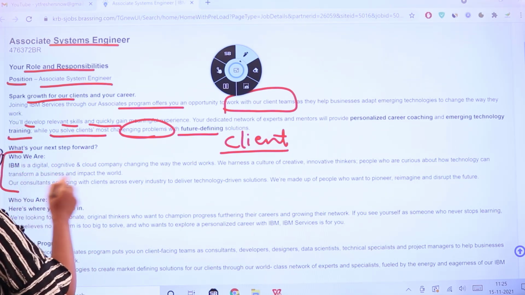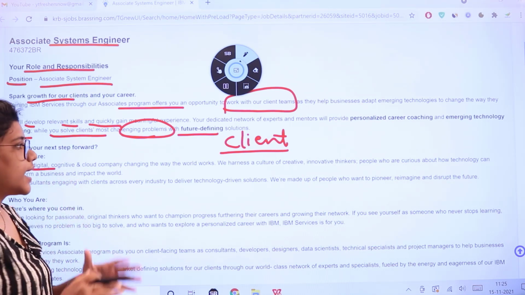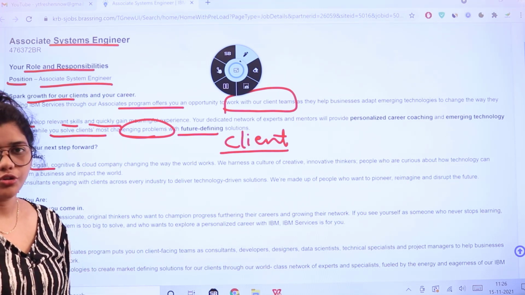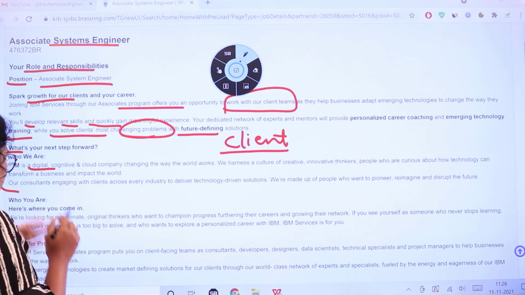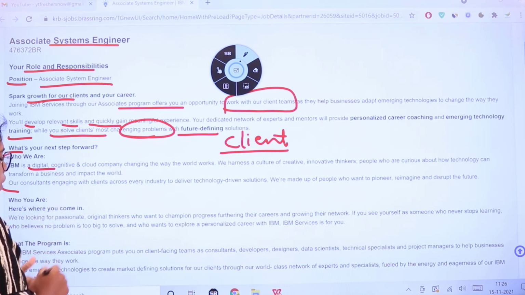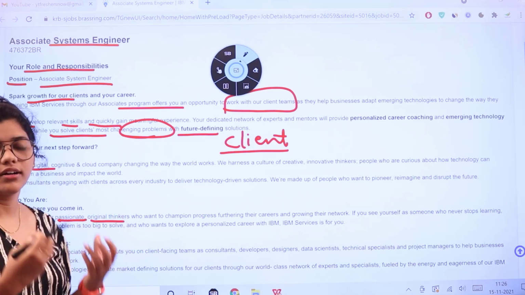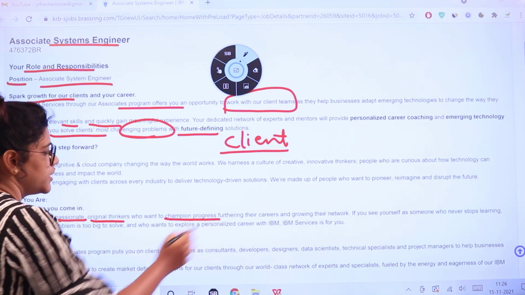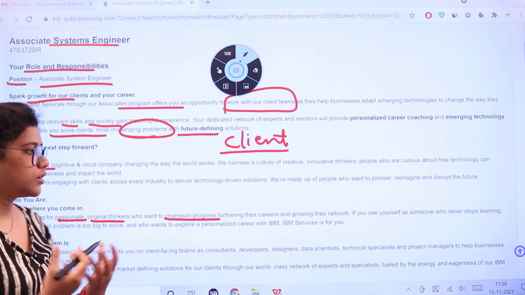So what is IBM? As you know, it is a digital cloud company which works worldwide, and it also gives people the opportunity and exposure for development. That is about IBM, and here's what they are looking for. As a candidate applying, you should be passionate enough, have your own creative original thinking, and be progressive in your career by making your network grow.